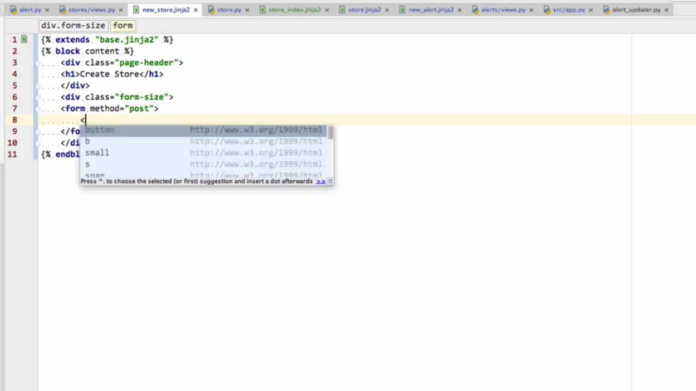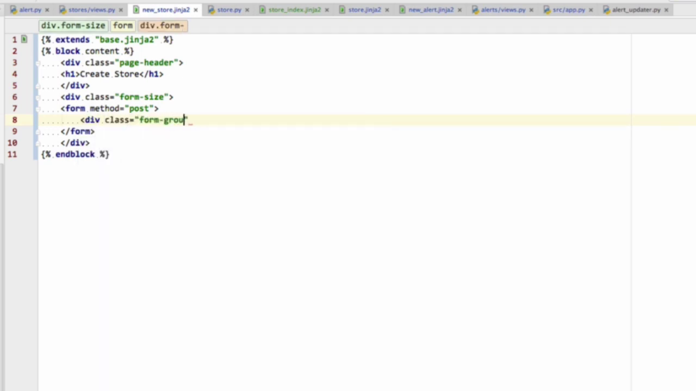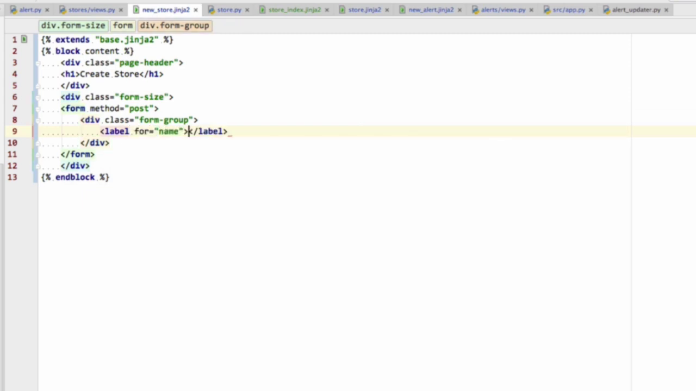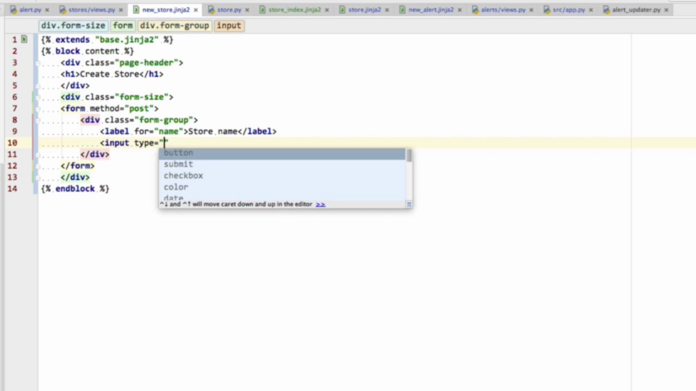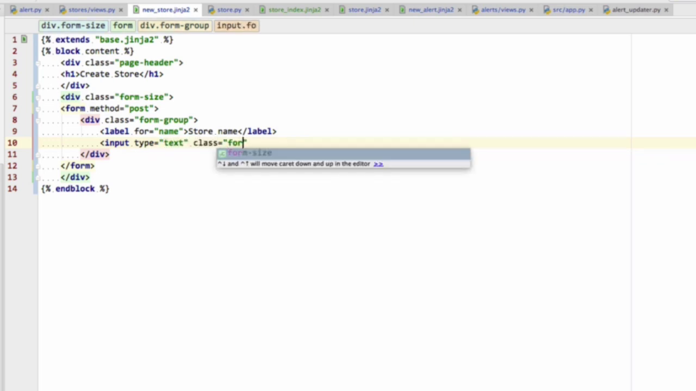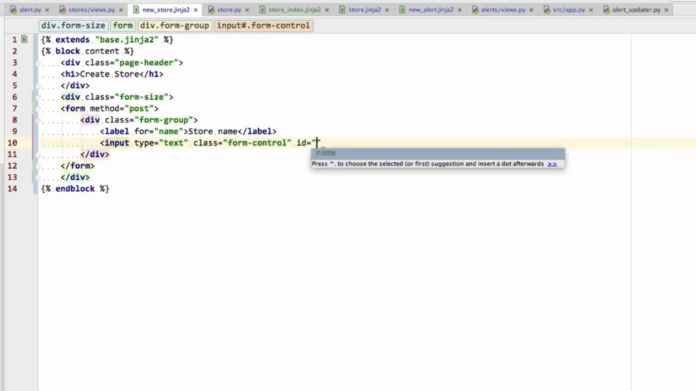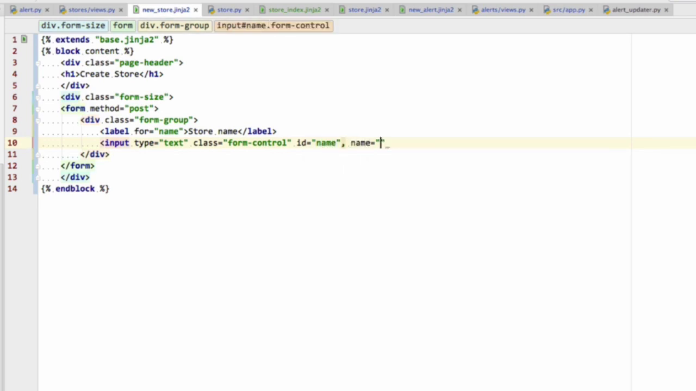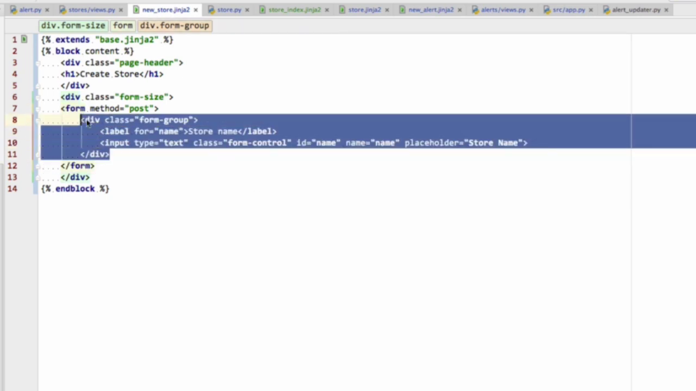Okay, and then we're going to have a div with a class form group. And here we're going to have our label that is for the name of the store name. And then we're going to have an input of type text and class form control. We've done this so many times now that we already know how to do this. And there's one comma there that shouldn't be there. And the placeholder is going to be name, or maybe store name. Okay, this is our first form group.